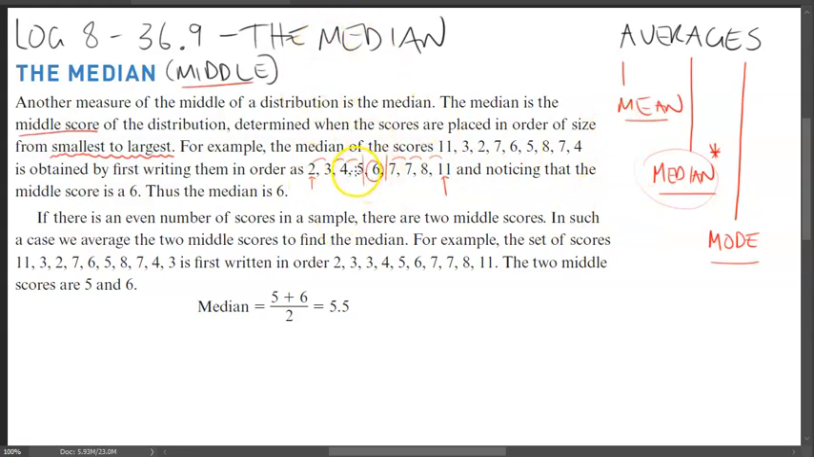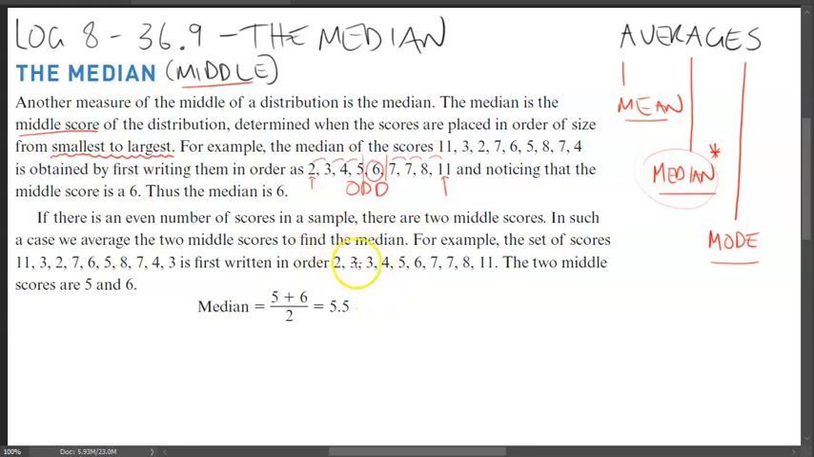Now, this happens when there are 1, 2, 3, 4, 5, 6, 7, 8, 9, when there's an odd amount of numbers in the data set. In this case, this is 9, we know that we can take one middle value. Okay, it's very easy to just be able to take one middle value. But if there are an even amount of numbers, what will happen is there will be 2 middle scores. So let's take this example here, 11, 3, 2, 7, 6, 5, 8, 7, 4, 3. And then we put it in order of 2, 3, 3, 4, 5, 6, 7, 7, 8, 11. We've added an extra 3 in this case.